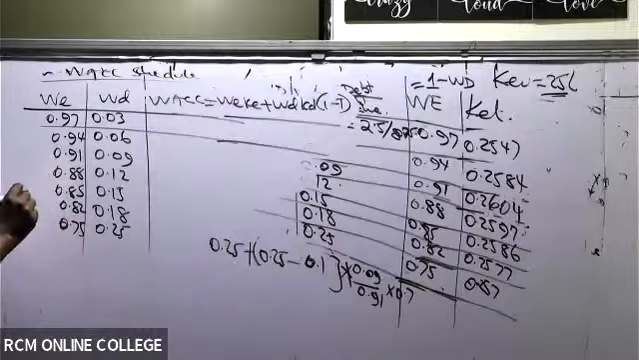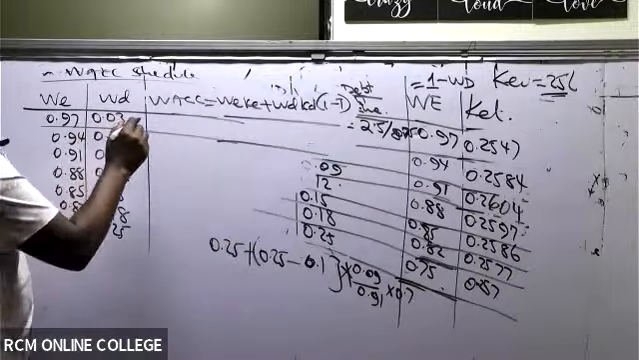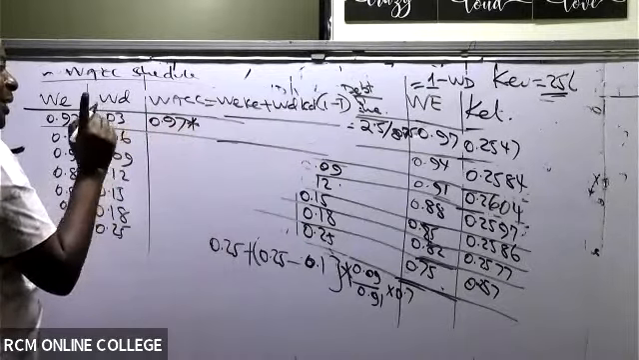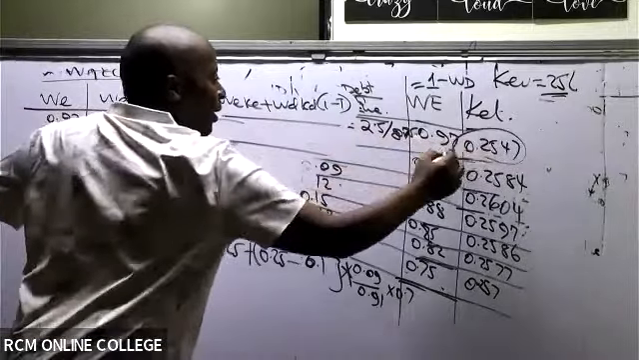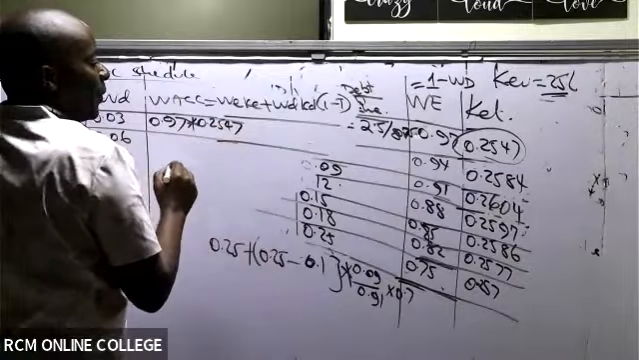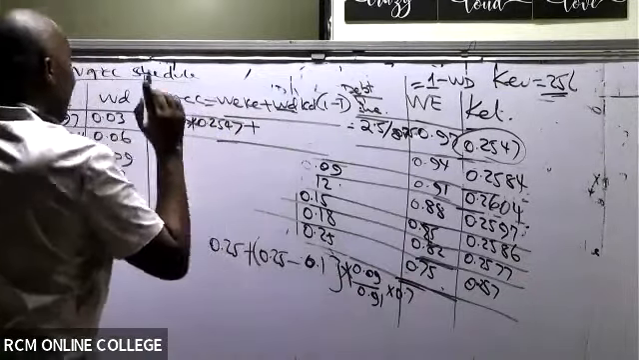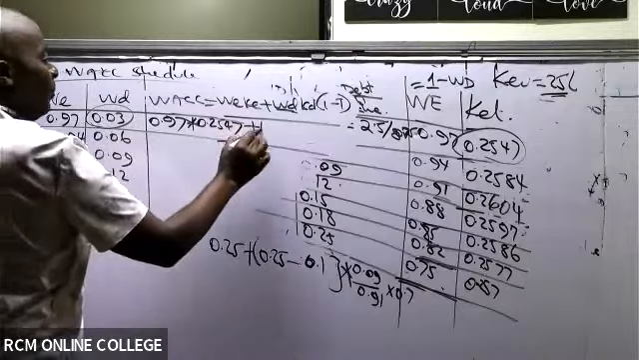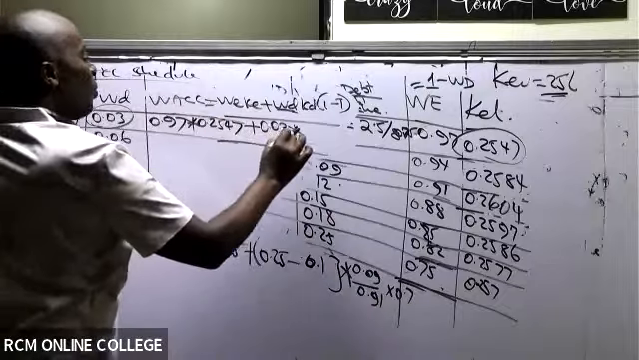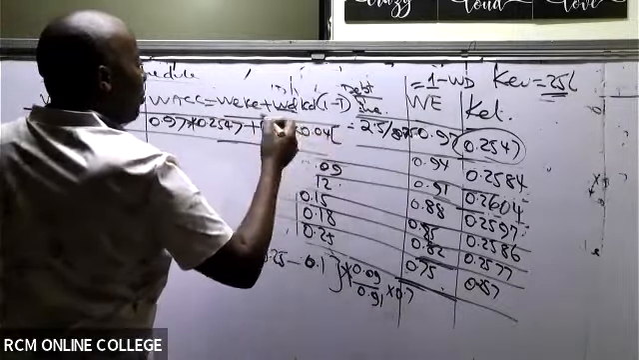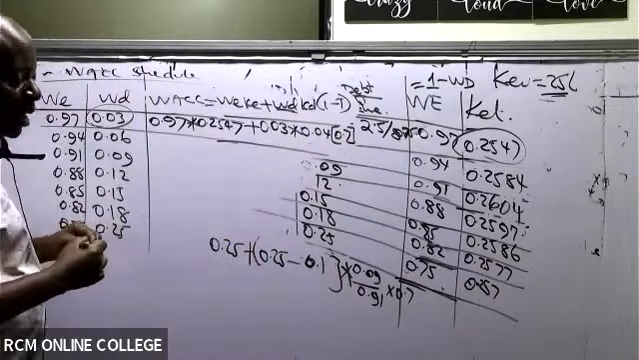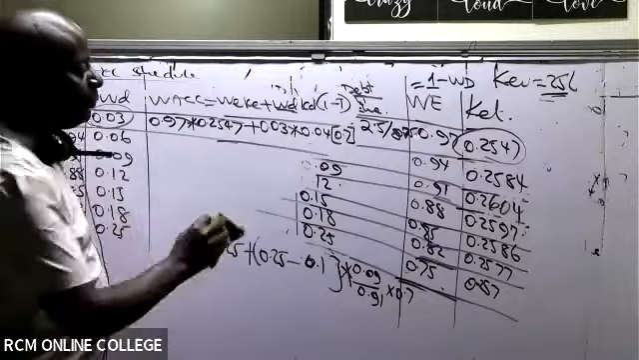So I will demonstrate with the first one. The first one, weight of equity is 0.97. Do we have the cost of equity? Yes, it is this one here, 0.2547. Do we have weight of debt? Yes, it is 0.03. The first one, do we have KD? Yes, it's 0.04. But remember, this is pre-tax, so it has to be multiplied by 0.7 because of 1 minus tax.